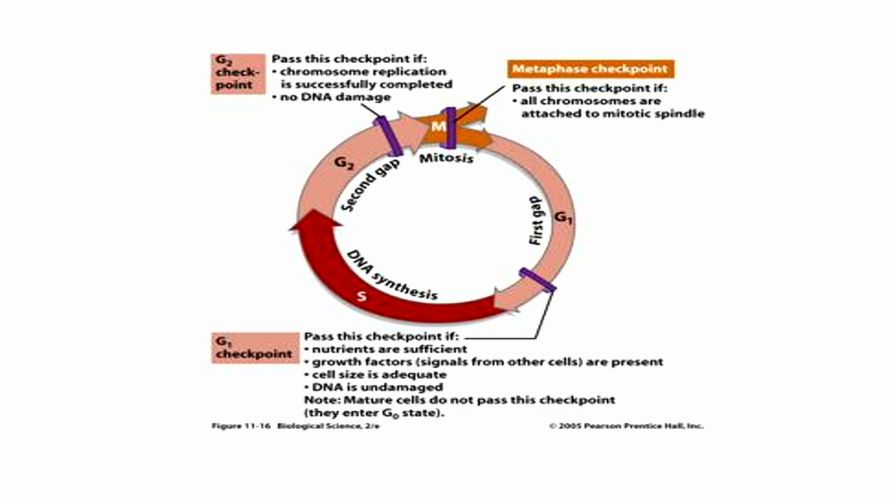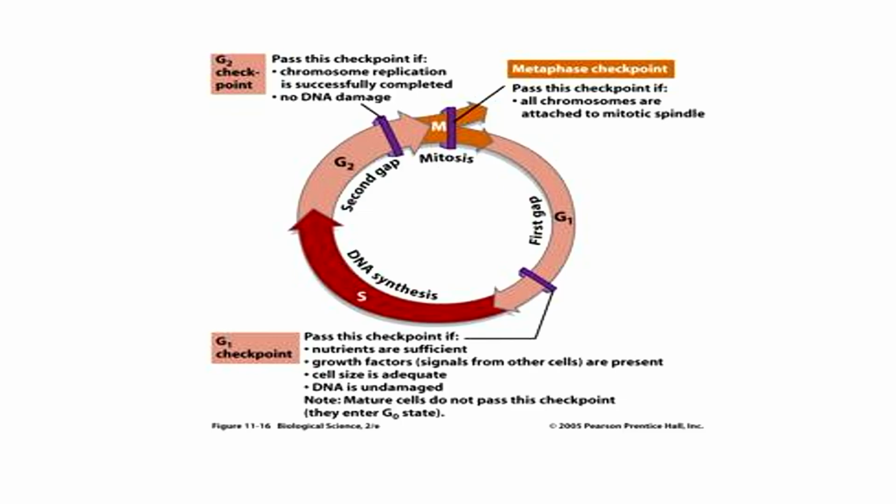answering. Past this checkpoint, if nutrients are sufficient, there will be certain sensors that will sense that nutrients are sufficient, and will say yes. Then growth factors, that is, a signal from the neighboring cell, whether it has come or not. If the signal has come, then the answer will be yes.